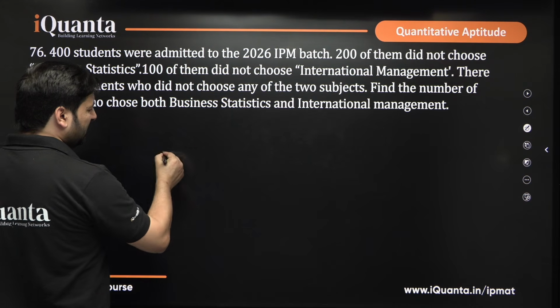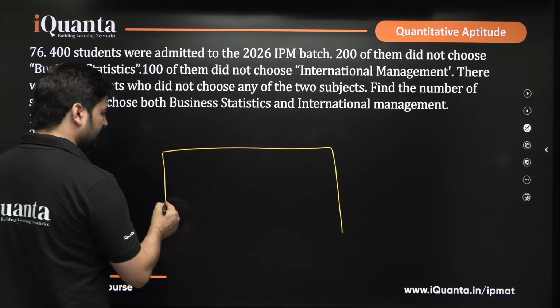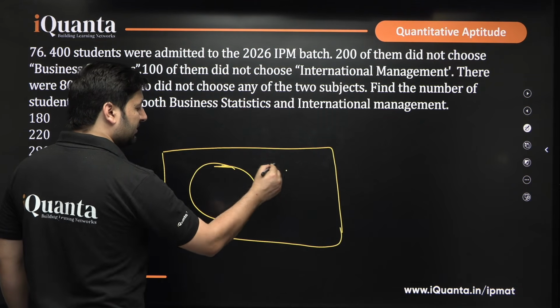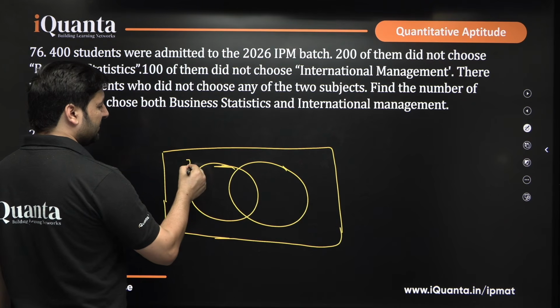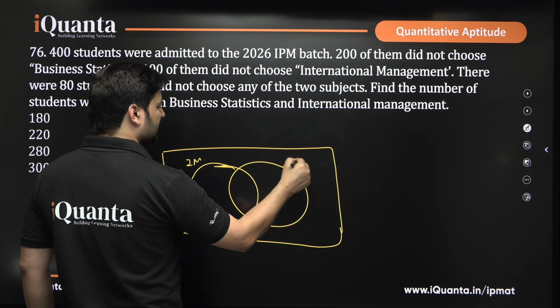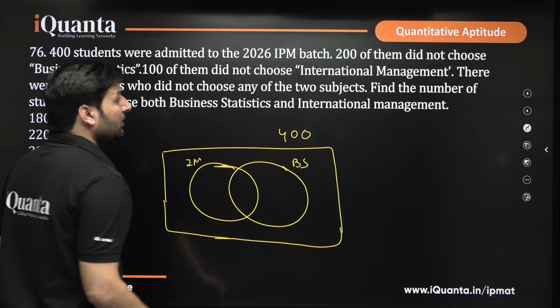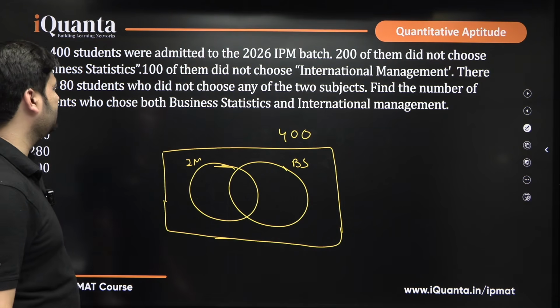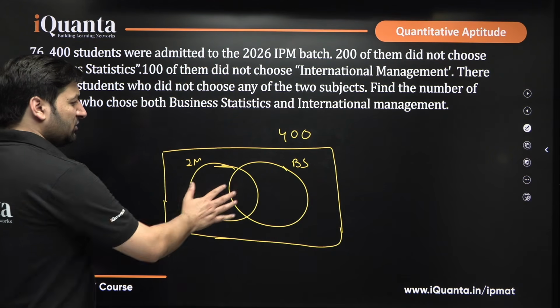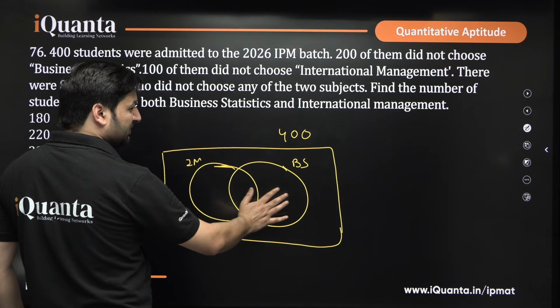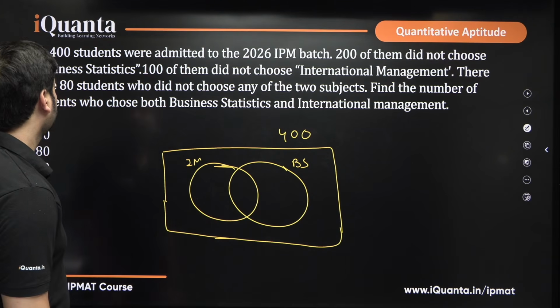So, this simply means that it is not a 3-set Venn diagram. We will start with 2 sets, right? International management and business statistics. There are total 400 students. 200 of them did not choose business statistics. That means the value of all the region that lies outside the set of business statistics will be 200.